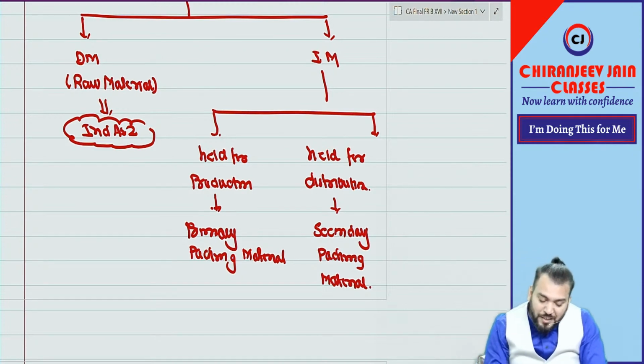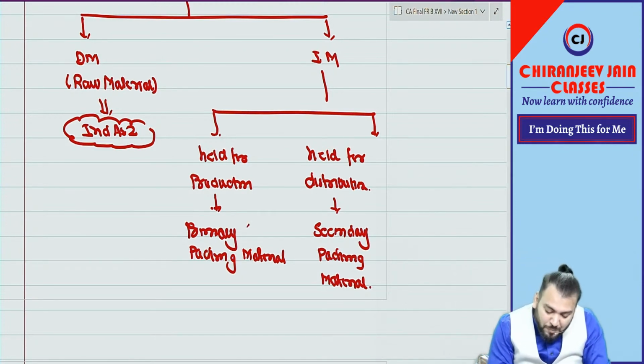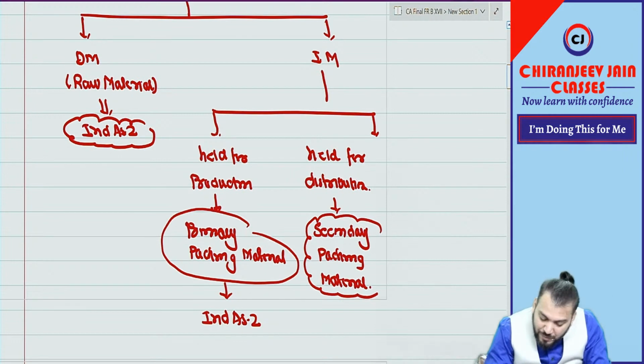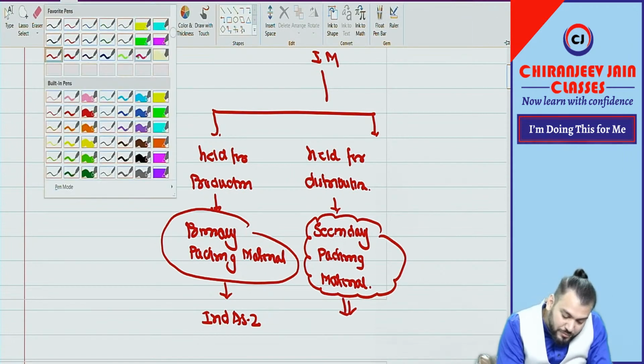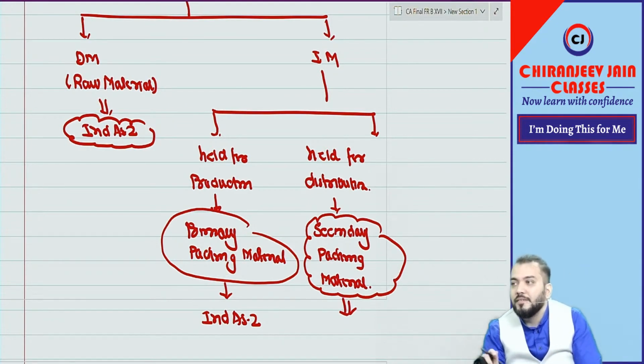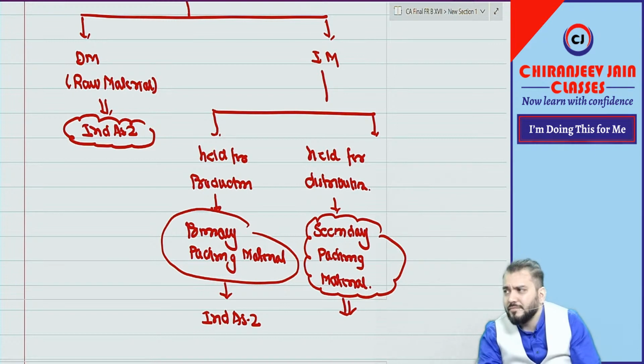Correct. Now my question to you all: whether for primary packing material Ind AS 2 will be applicable? Yes or no? And for secondary packing material, whether Ind AS 2 will be applicable? Yes or no? You are saying yes or no? Doubt has come, no? When we are discussing, doubt is coming. If we do not discuss, doubt will not come.